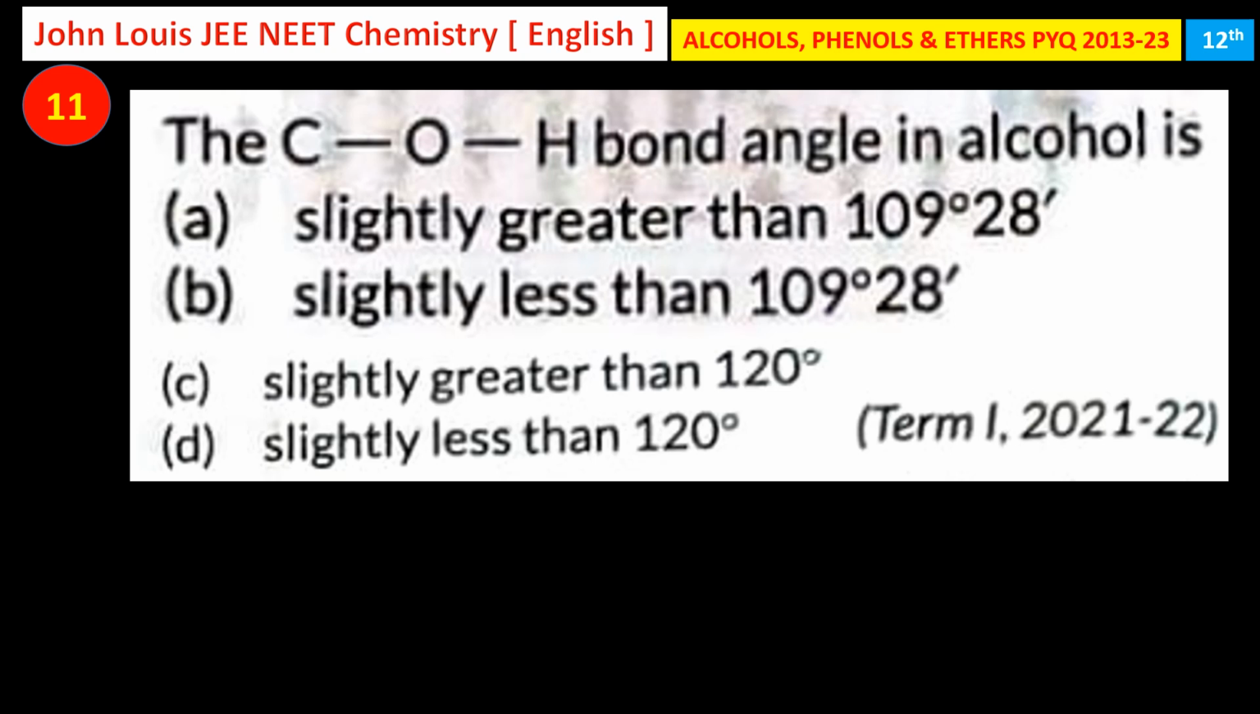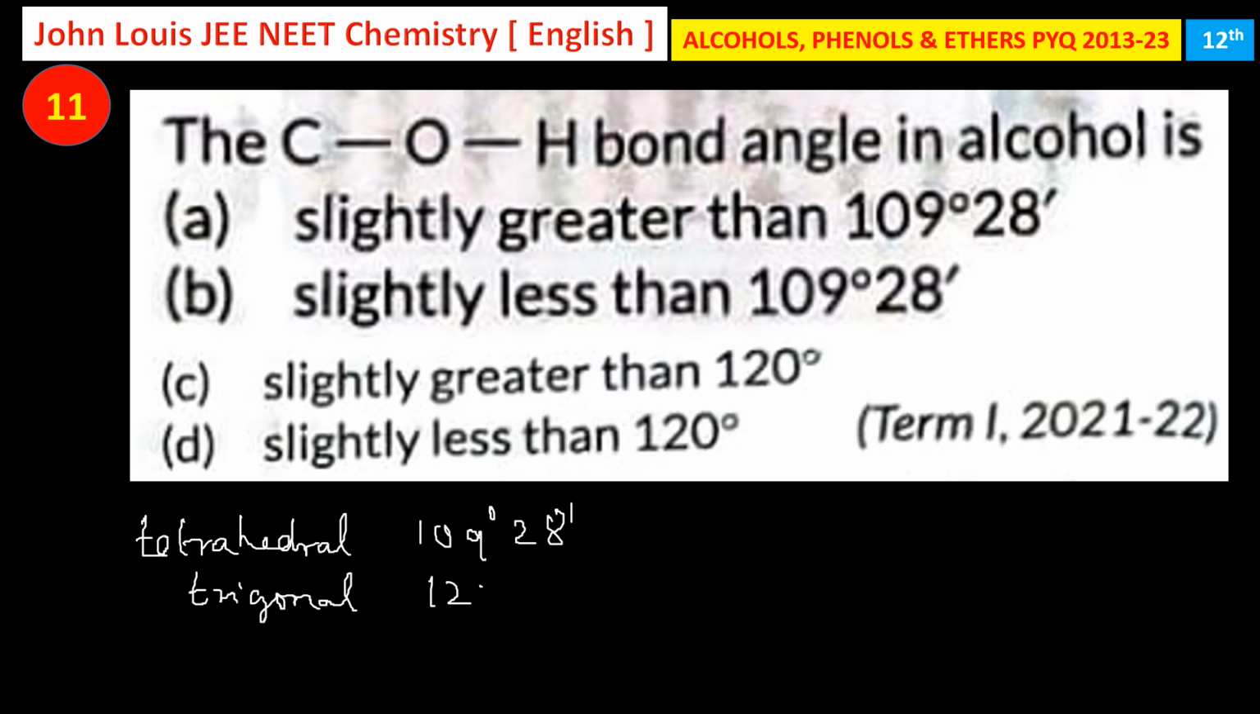We all know that if any molecule is tetrahedral in shape, the bond angle will be 109 degree 28 minutes. If it is trigonal in shape, the bond angle will be 120 degrees. So now we need to find out what shape alcohol will form, whether trigonal or tetrahedral. Only then can we guess what the bond angle could be.